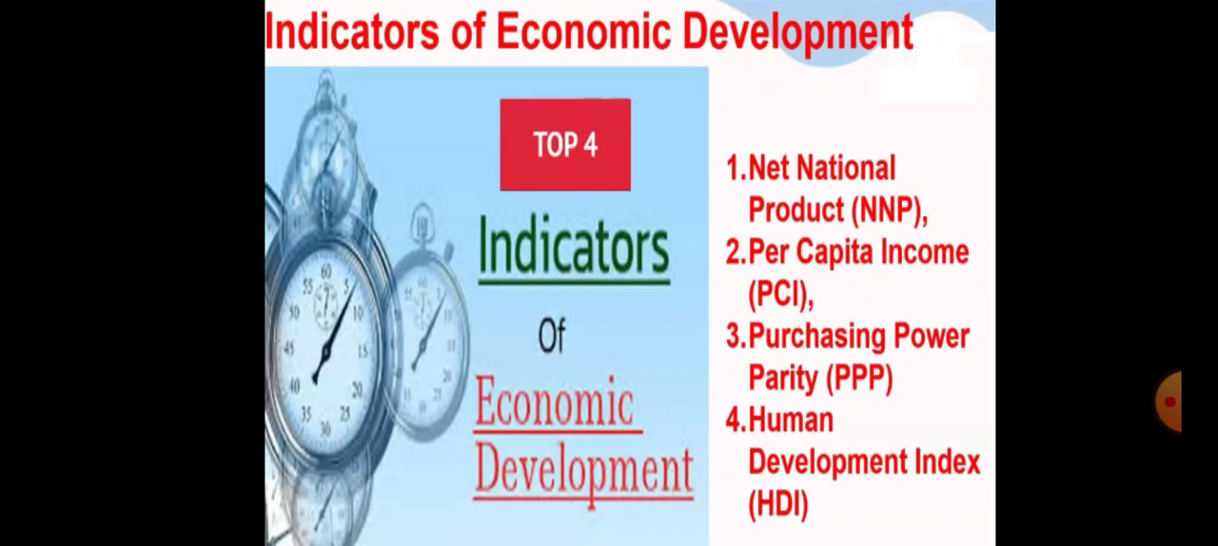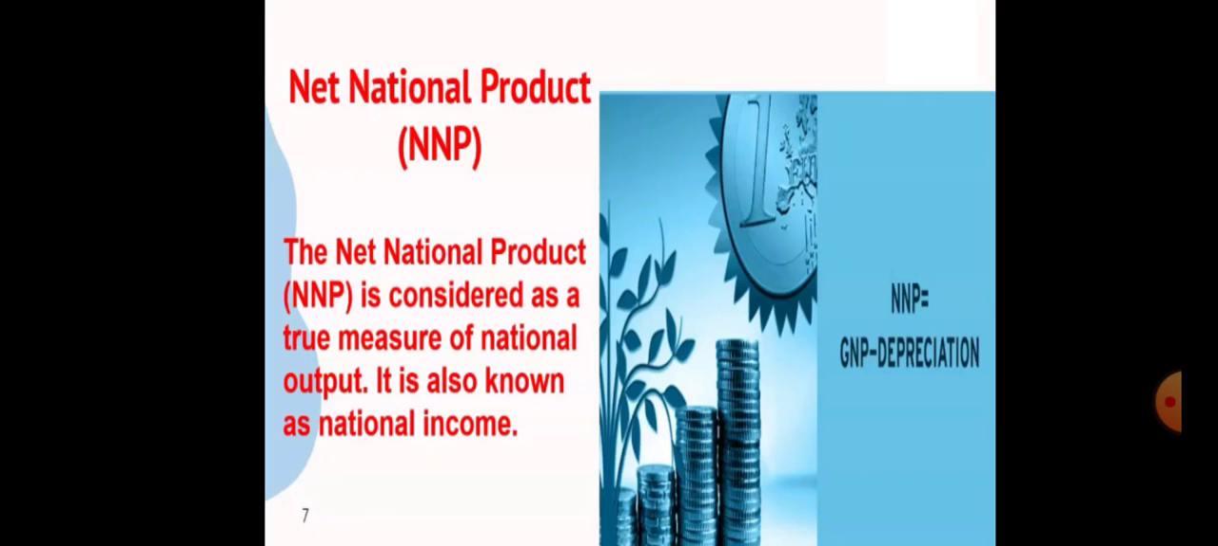Indicators of economic development. The major indicators we can see here are net national product (NNP), per capita income (PCI), purchasing power parity (PPP) and human development index (HDI). First we will see about net national product.